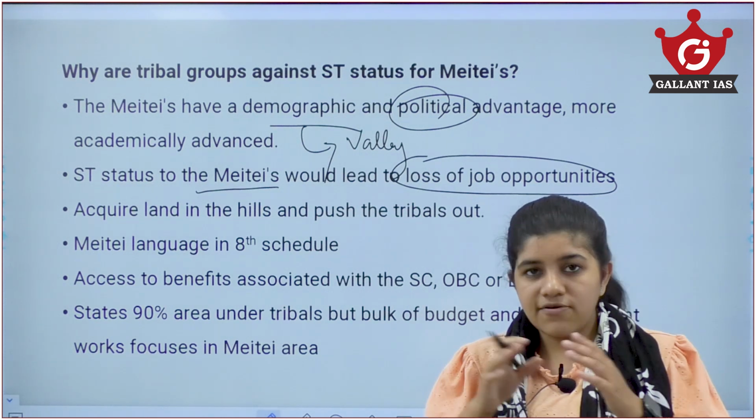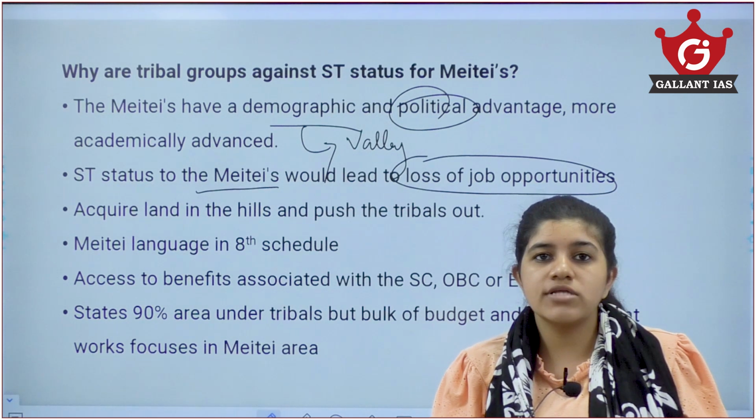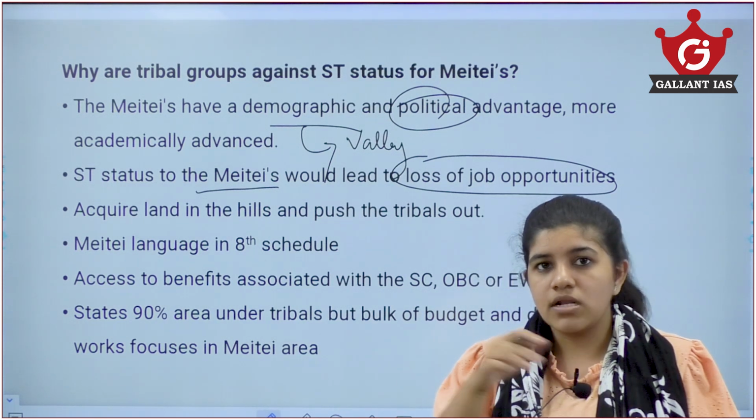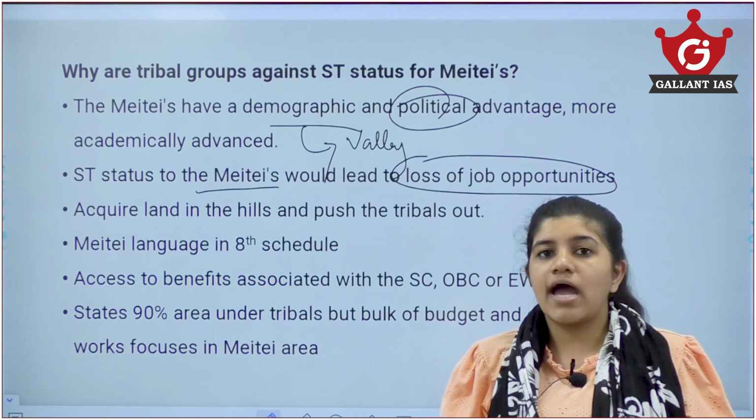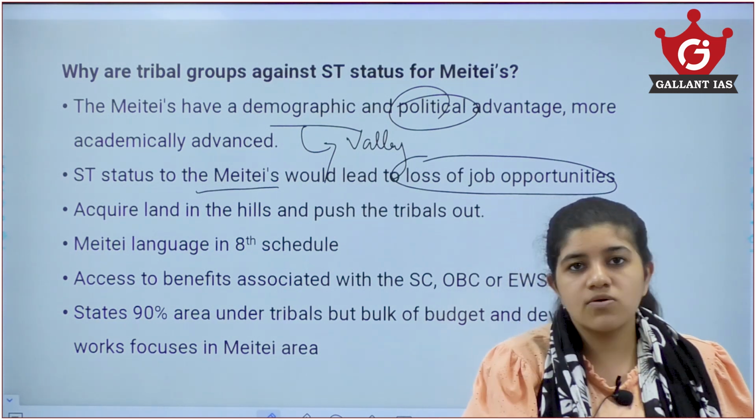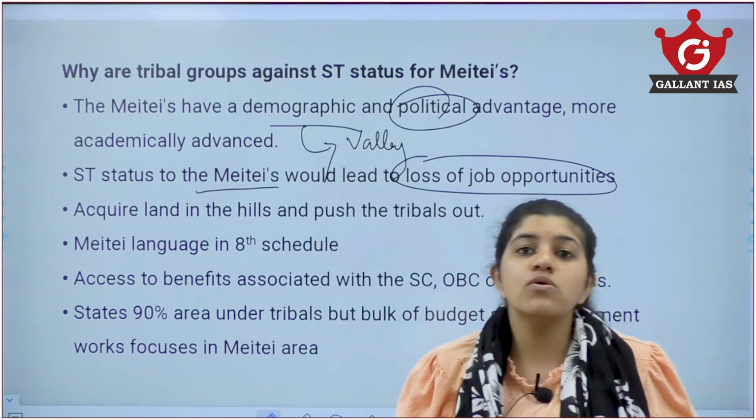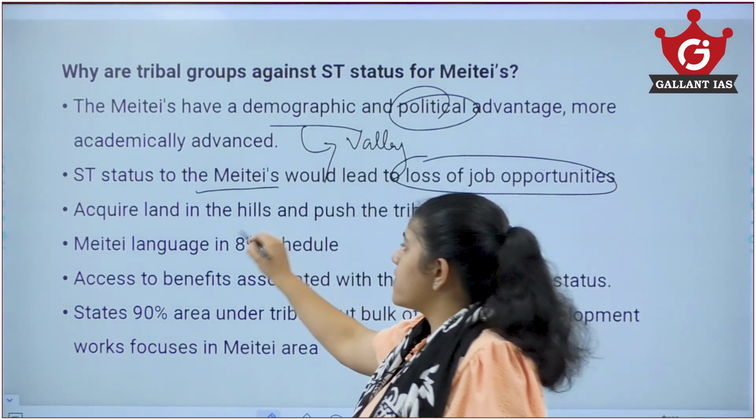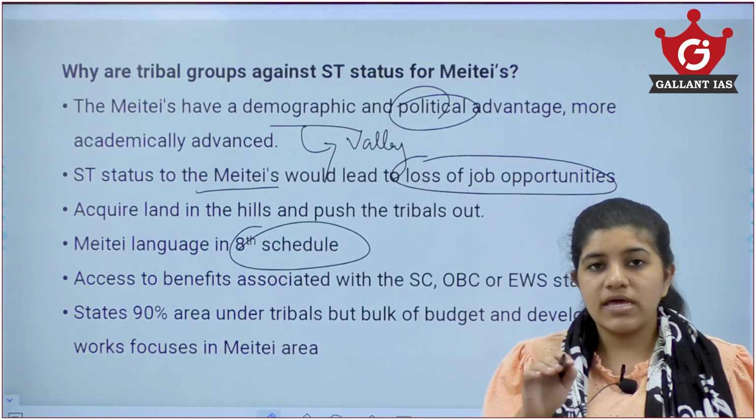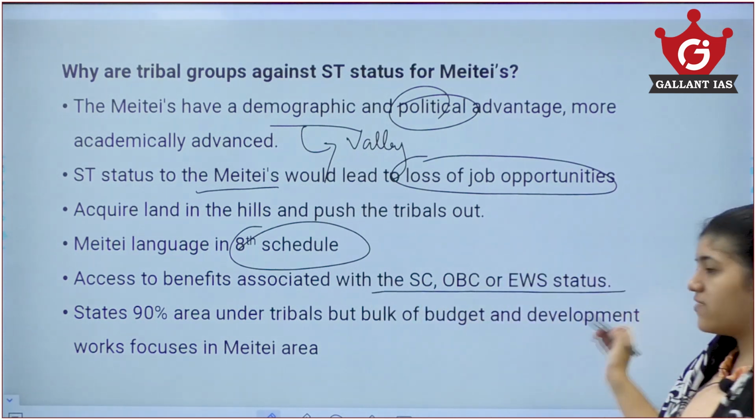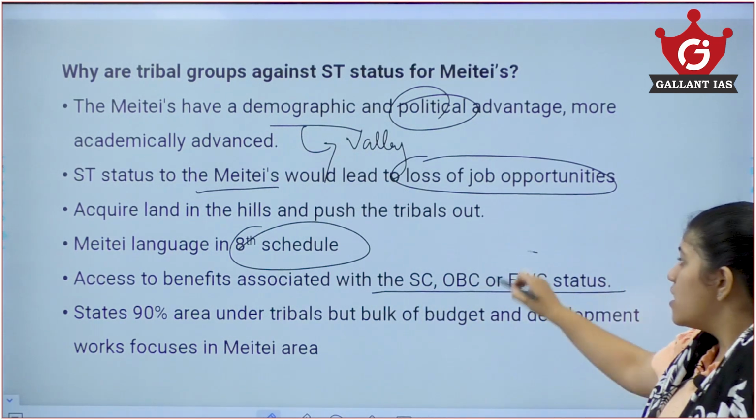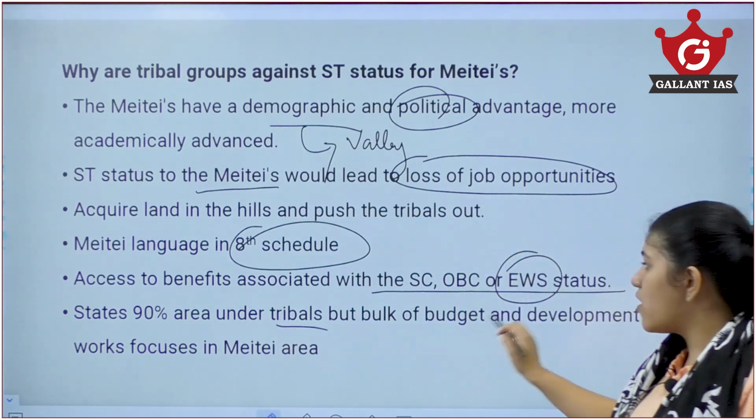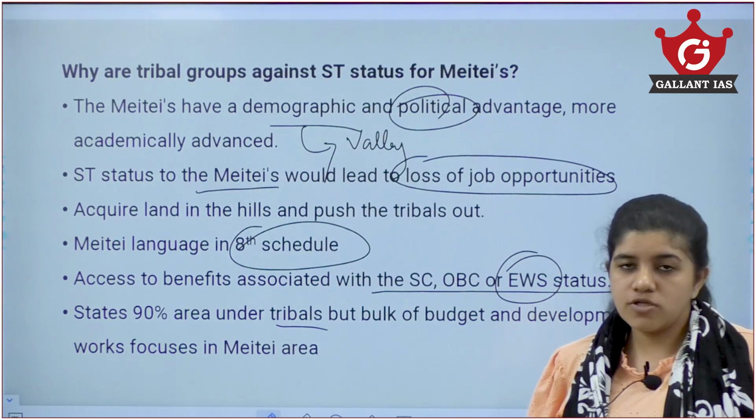Now before this, if not given status, as I have already told you, the Kukis and the Nagas can purchase right from the Meitei area, but the reverse was not possible. But if the Meiteis are given the scheduled tribe status, the reverse is possible, and the Kukis and Nagas may even lose their tribal lands. Now Meiteis, I told you already, they were dominant. Even their language is given in the 8th Schedule. The Meiteis being non-tribals have other benefits associated, like they were given SC status, OBC status, EWS status as well. Okay. Also, 90% of the area is tribal, but the bulk of the budget and the development actually goes to the Meiteis group as well.